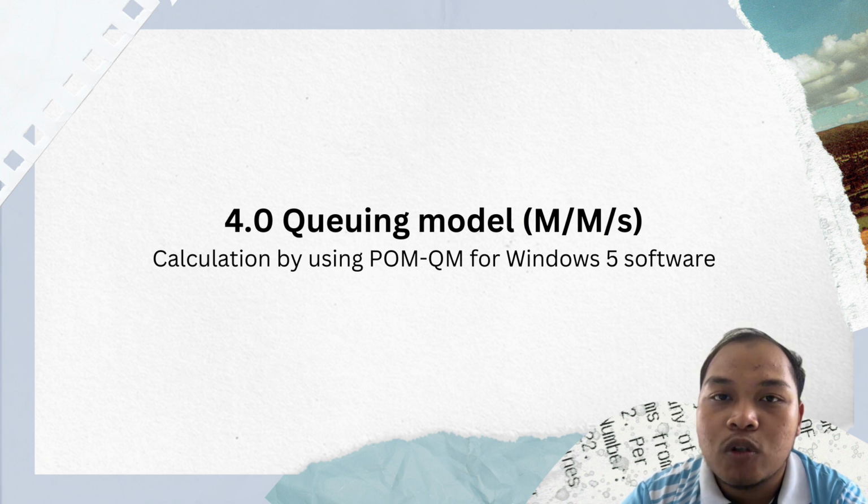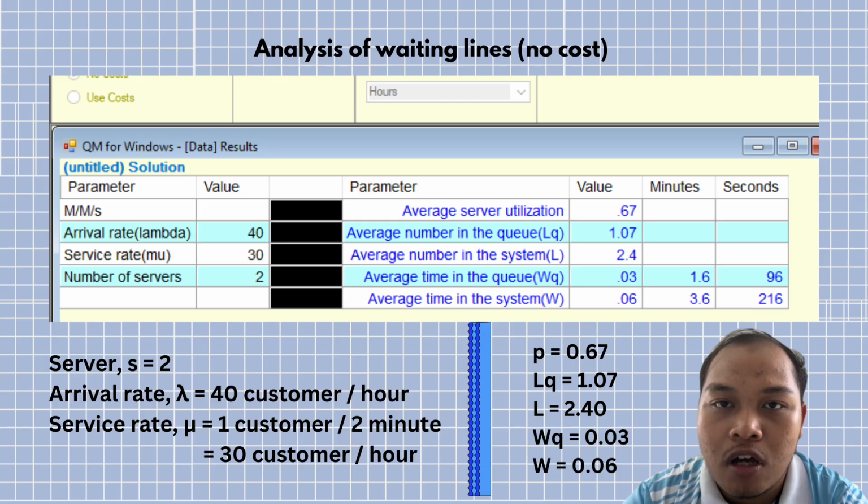Next, I am going to present the solution of our problem using QM. From the problem statement, we get the information that servers S equal to 2, arrival rate lambda equal to 40 customers per hour, and service rate mu equal to 1 customer per 2 minutes. In hours, it becomes 30 customers per hour. Using QM, we get average server utilization rho is 0.67.